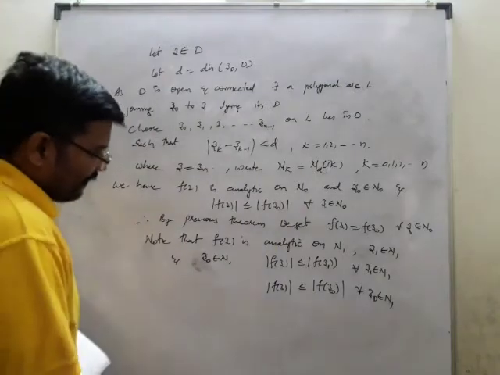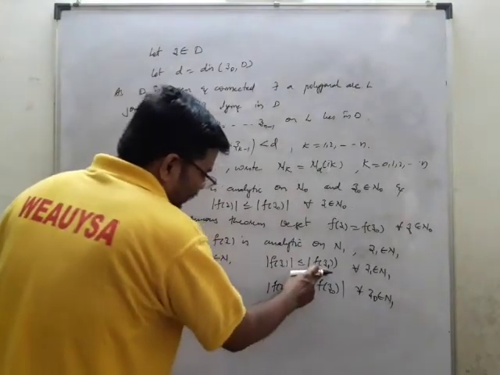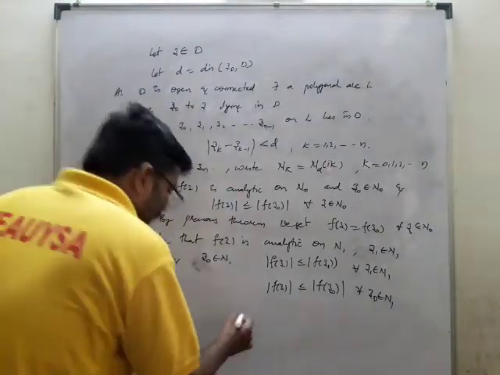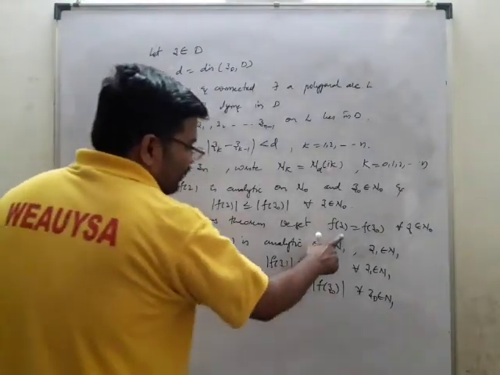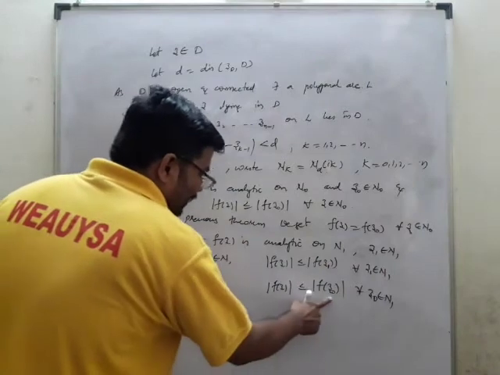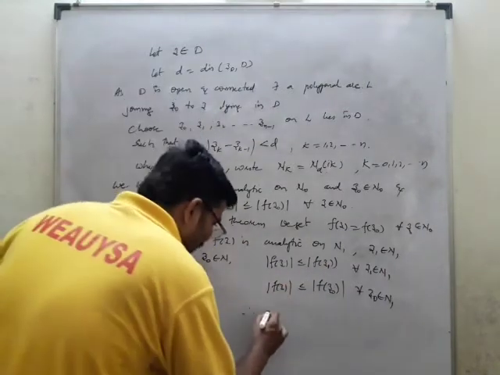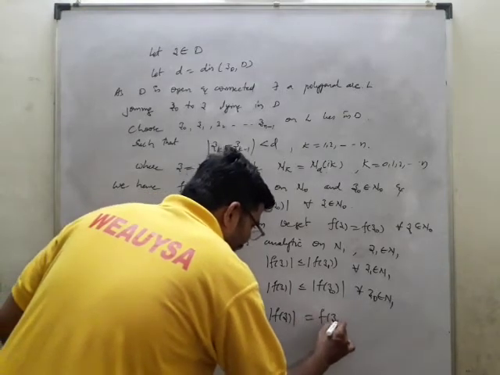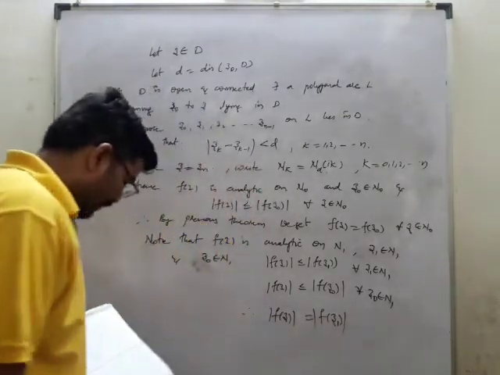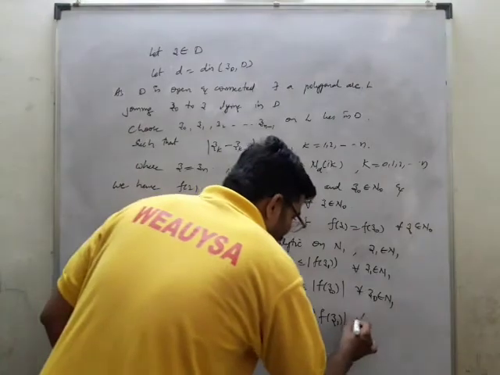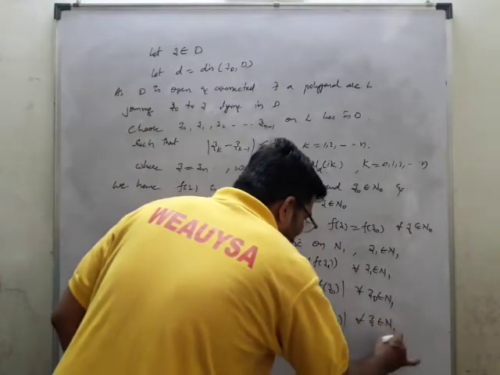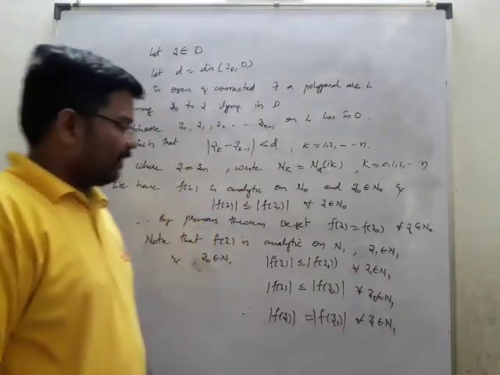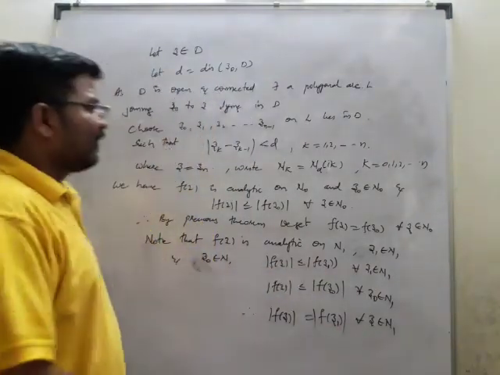What we got here is that f of z is less than or equal to f of z1, and f of z is less than or equal to f of z0. Now what can we write as the conclusion? Therefore f of z is equal to f of z0. So I can write f of z is equal to f of z1 for all z belongs to N1. Whatever the value of z is, it belongs to some z1. So this is what we got for N1.